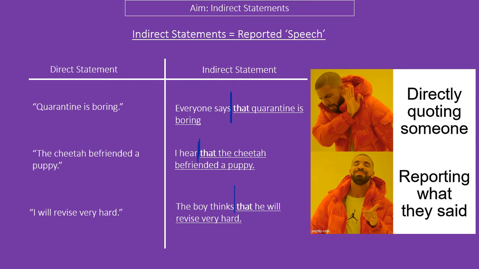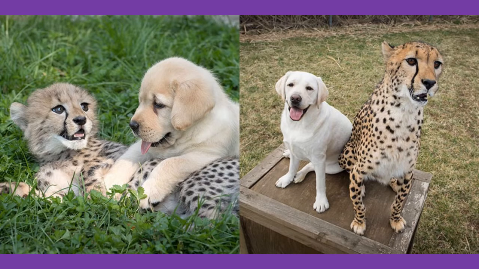So this part coming after the line is the subclause. It's the reported speech. The whole thing is an indirect statement. It's sort of reporting what someone said, but it's the bit coming after the line where the grammar is going to be different. You thought I was joking about the cheetah befriending a puppy, didn't you? Yeah, I'm not. Aren't they cute though?